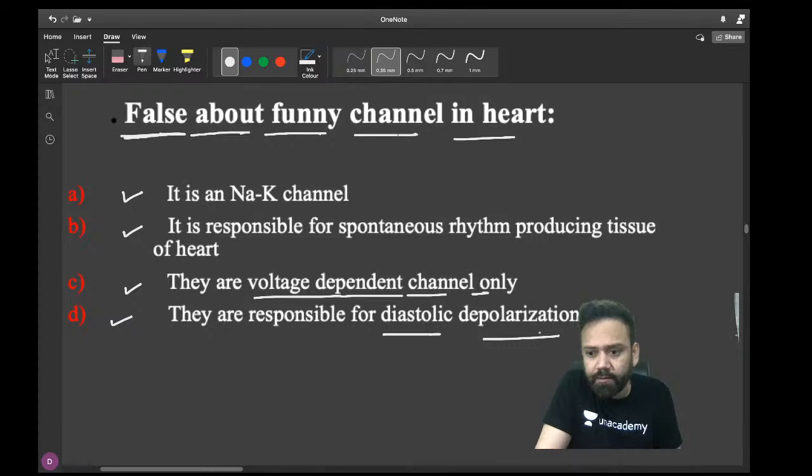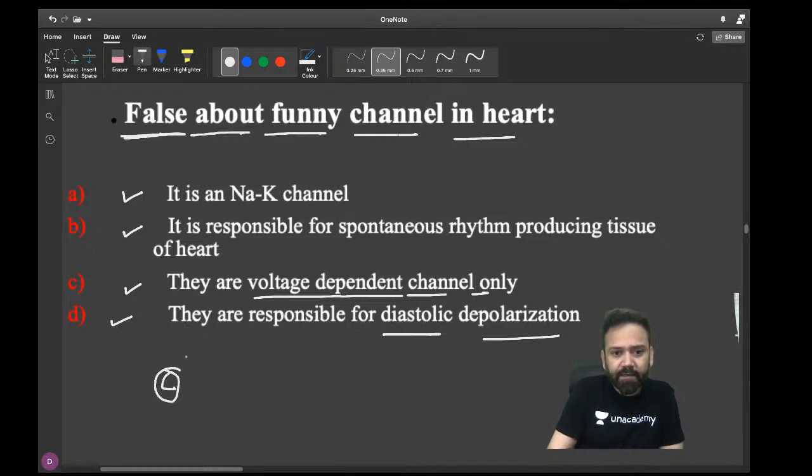Okay. So let me tell you the answer first, then I will discuss. Answer is C. They are not voltage dependent channel only. They are voltage gated as well as ligand gated, both. Of course, they are voltage dependent channels, but also ligand gated. Now let me discuss this.